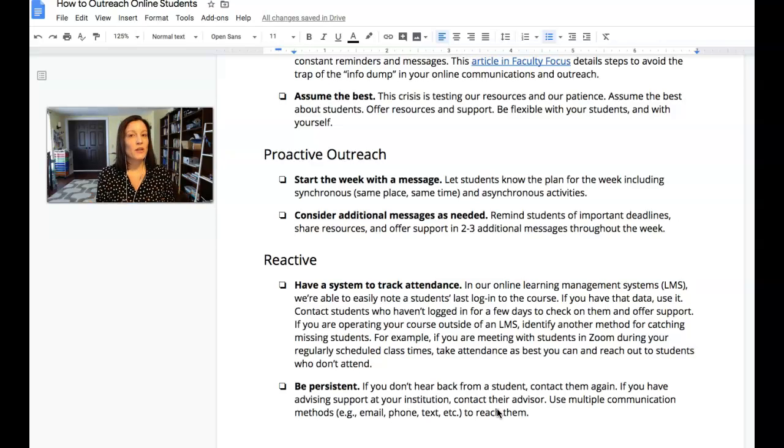So let's say you send out your opening message on Monday morning. Maybe you'll touch base with students on Wednesday and share a resource that you would recommend that they check out on the week's topic. Maybe you check back in on Friday with some reminders as well. So, 3 to 4 messages. However, if you only get one out, that's okay. Do your best. We're operating in the real, not the ideal.